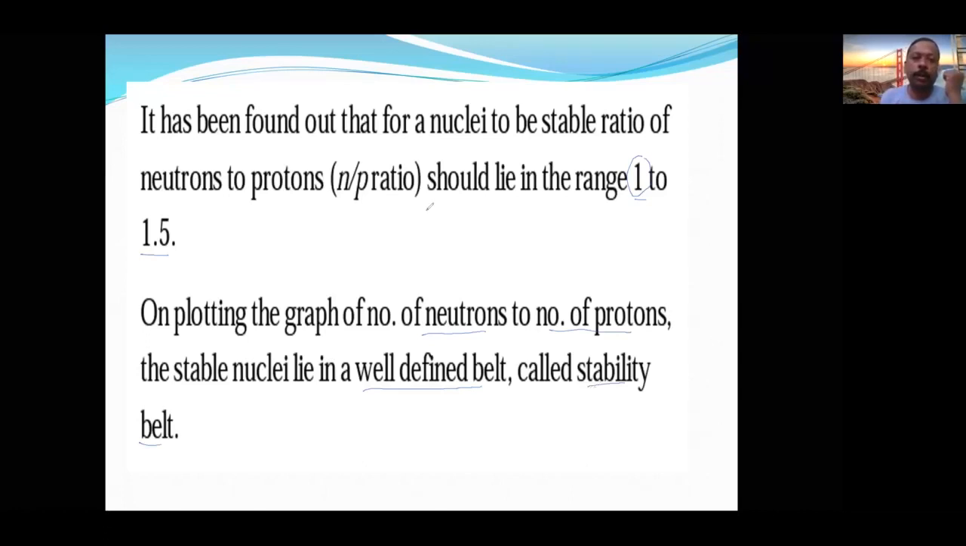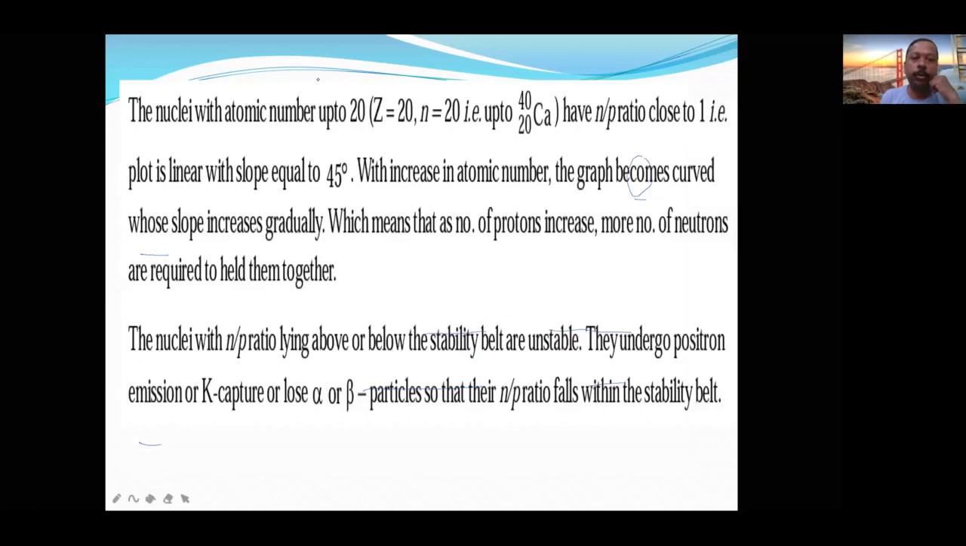Now let us see the next slide. A nucleus with atomic number 20, that is calcium, must have an N by P ratio close to 1, and that is at 45 degrees. With increase in atomic number, the graph becomes curved and the slope increases gradually. This is the slope, like this it is moving. The slope increases gradually, which means that as the number of protons increases, a greater number of neutrons is required to hold them together.